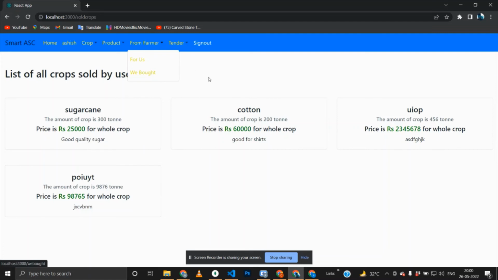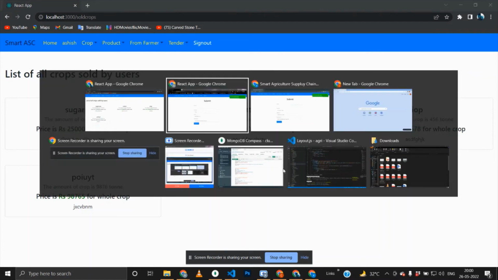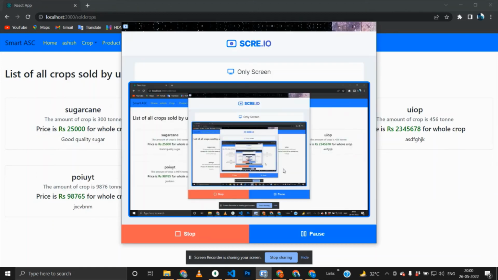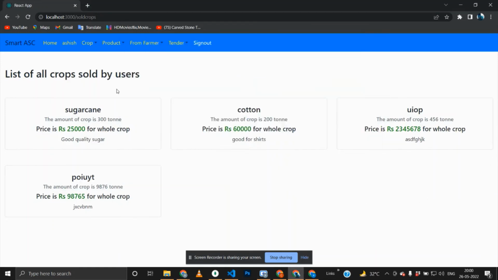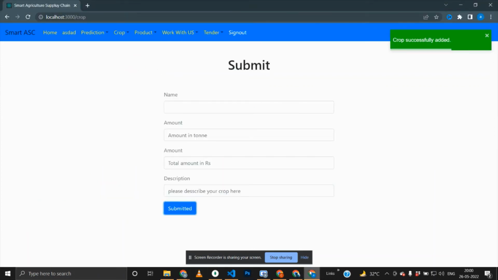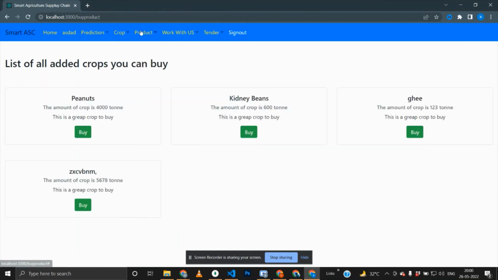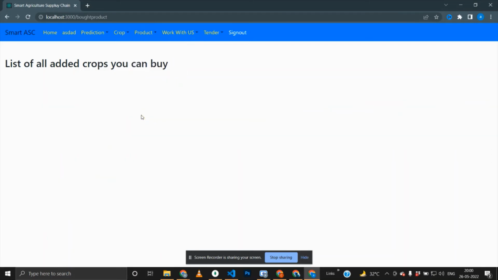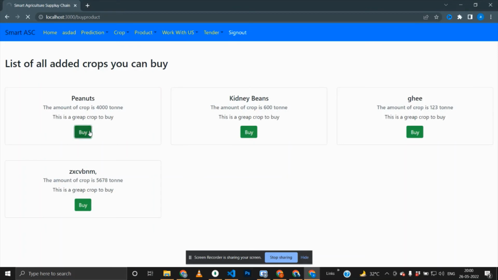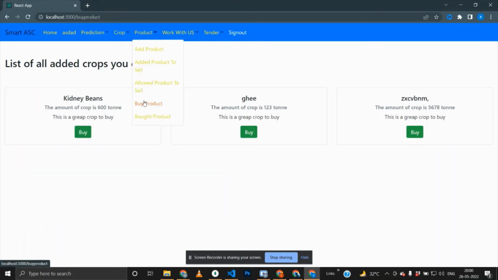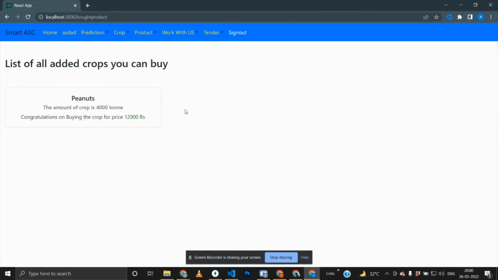Similar features are there for the products. For both of these, I can here add products. I can see all the added products. I can see here all the approved products. I can see all the bought products. These are the options to buy products. I just recently bought this one, and as soon as I go there, this is the product which I bought.